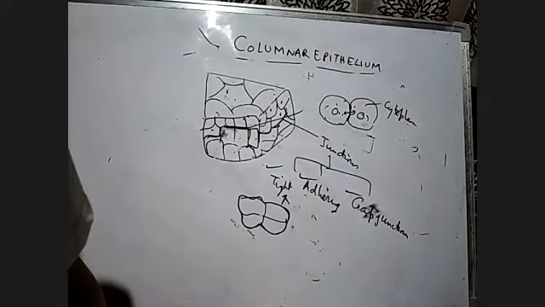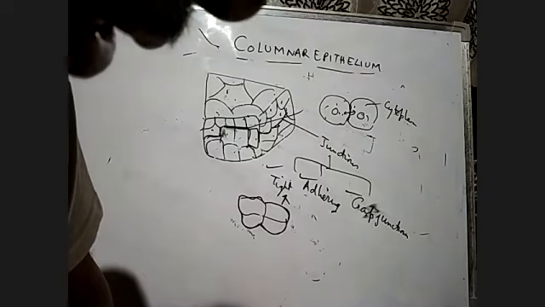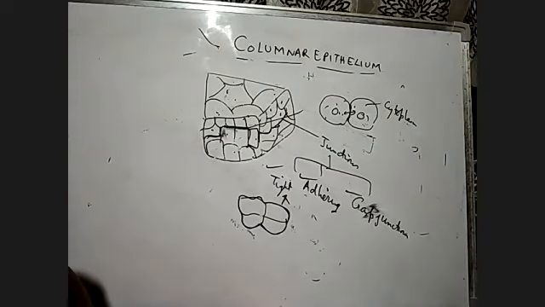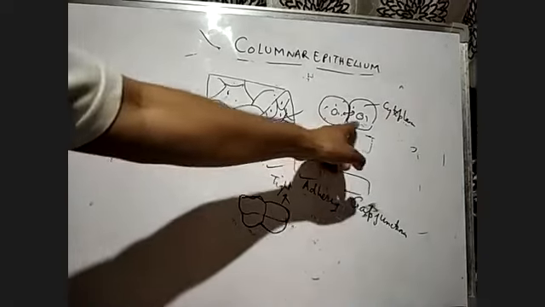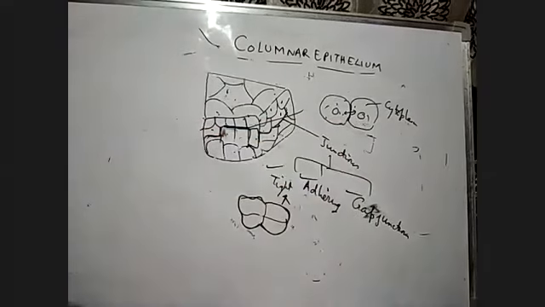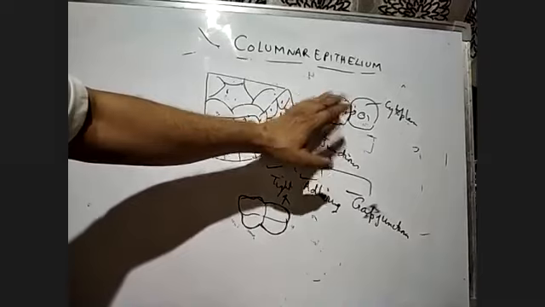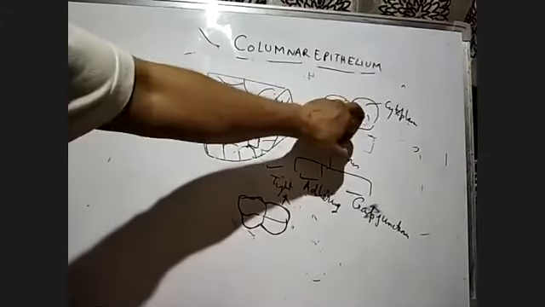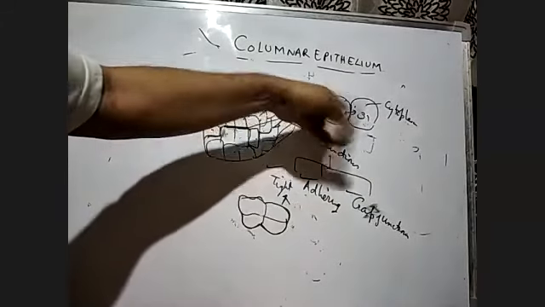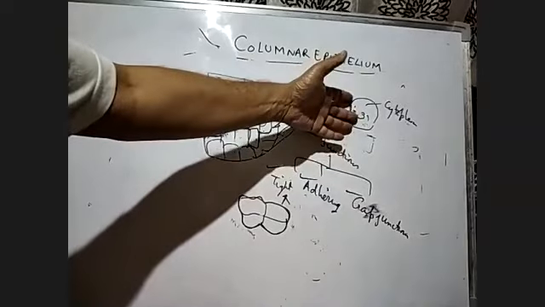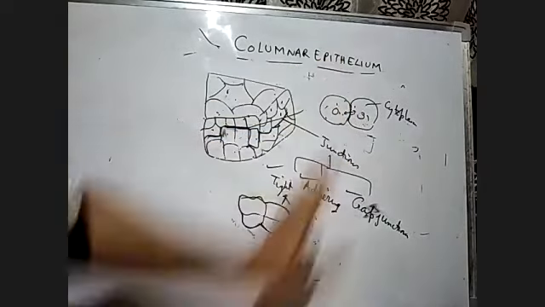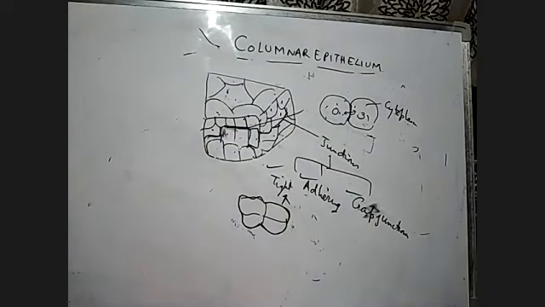So if the cytoplasm is connected, then there will be molecular communication between the two cells. So gap junction facilitates the cells to communicate with each other by connecting the cytoplasm of adjoining cells for rapid transfer of ions, small molecules, and sometimes the big molecules are transferred rapidly.